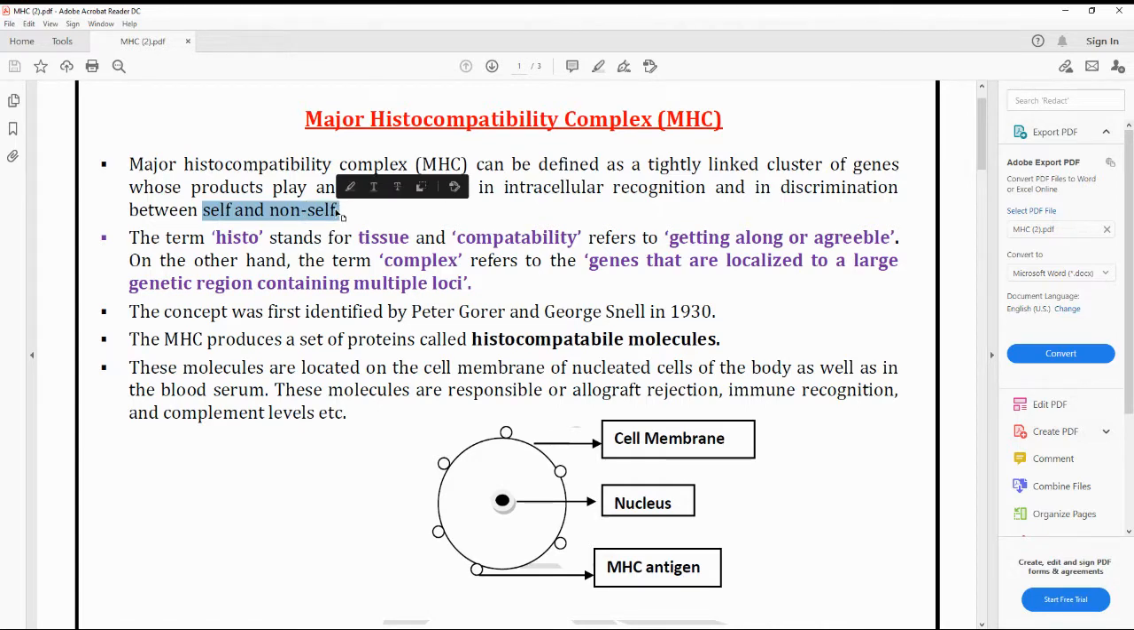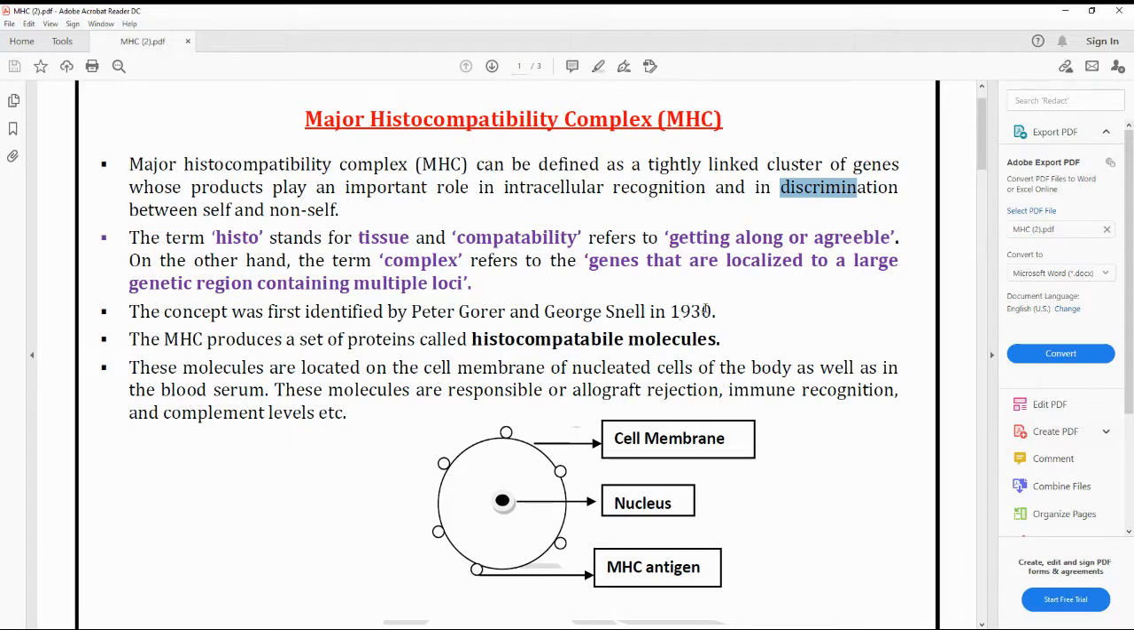That means these are the molecules that can differentiate which are related to our body and which are foreign substances. They have the role of recognition and discrimination between the self and the non-self molecules which enter into our body. Now we will go into detail with the major histocompatibility complex, which was identified by Peter Gorer and